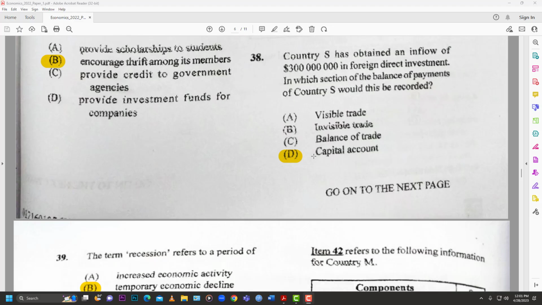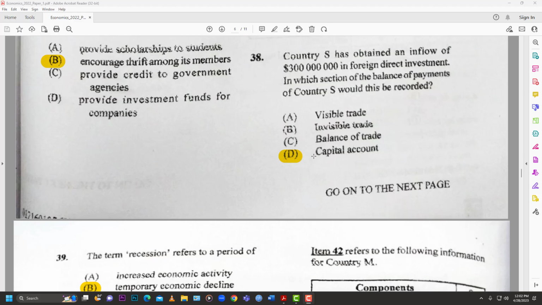38. Country S has obtained an inflow of $300 million in foreign direct investment, FDI. In which section of the balance of payments of country S would this be recorded? At a glance you can see the obvious answer, which would be capital, because capital normally is in the form of money. So the answer is D, the capital account. You know it cannot be A because money isn't deemed visible trade.